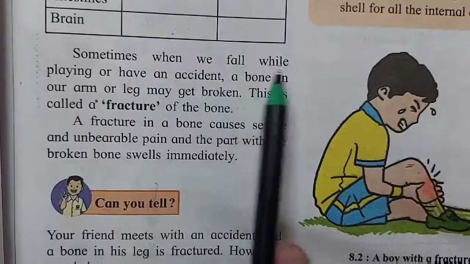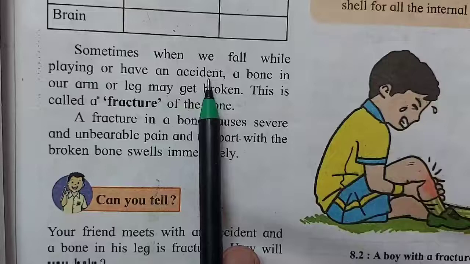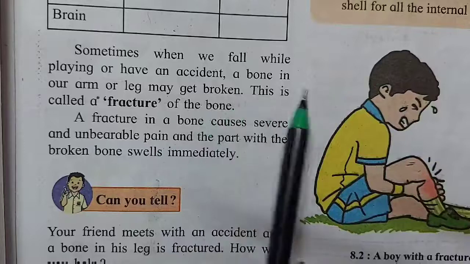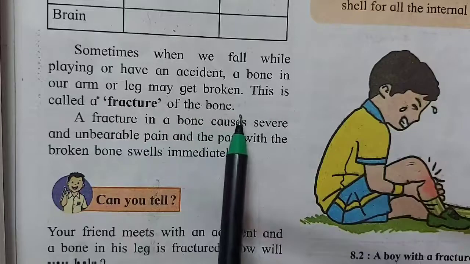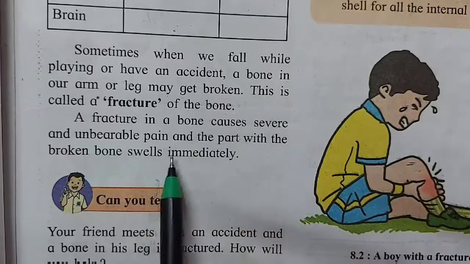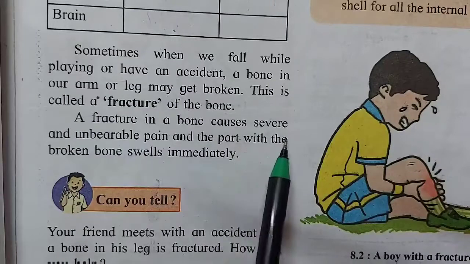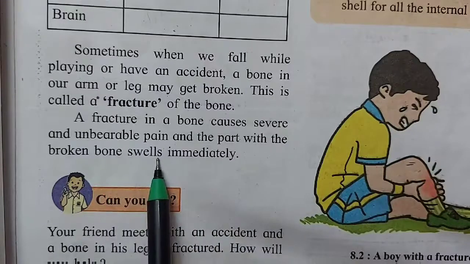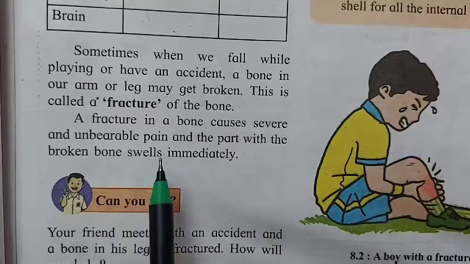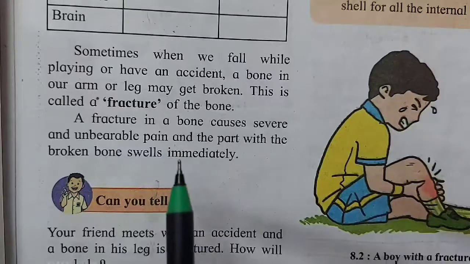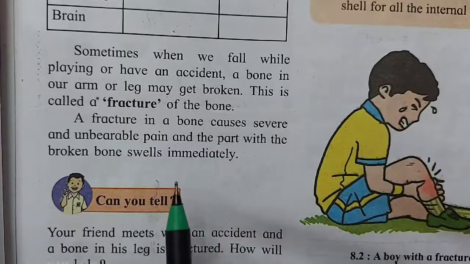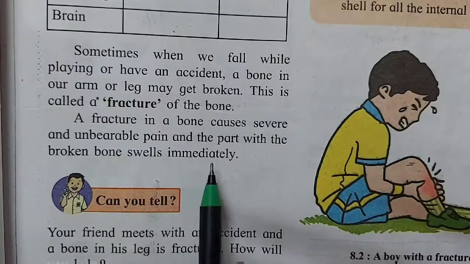Sometimes when we fall while playing or have an accident, a bone in our arm or leg may get broken. This is called a fracture of the bone. A fracture in the bone causes severe and unbearable pain, and that part of the broken bone swells immediately. Swells means getting swollen up. Now, this is a symptom. Just by looking at it, we can say there is a fracture. The person suffering from a fracture will have unbearable pain.